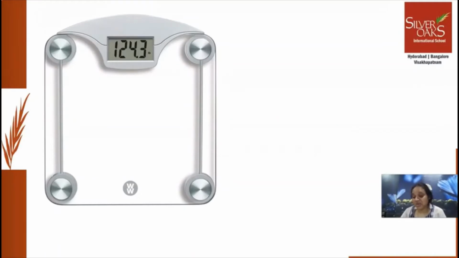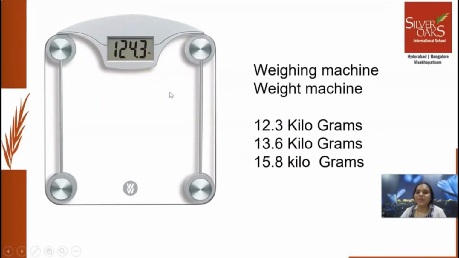And now, as technology has improved, everybody has weighing machines at home, right? Do you have one too? Yes. This is a weighing machine and this is how you see your weight. It is written as 124.3. It's too big a weight. So these are weighing machines or weight machines. So we are going to read the weight as 12.3 kilograms, 13.6 kilograms, 15.8 kilograms, right?